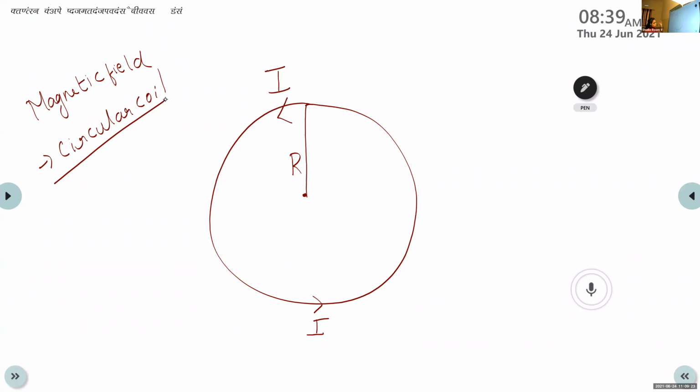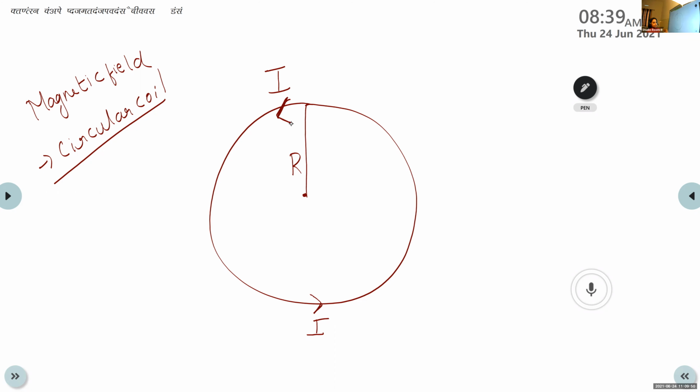Okay, so students, what about the direction of the current? Is it clockwise or anti-clockwise? By looking at this arrow mark, you can say the current is flowing in an anti-clockwise direction.